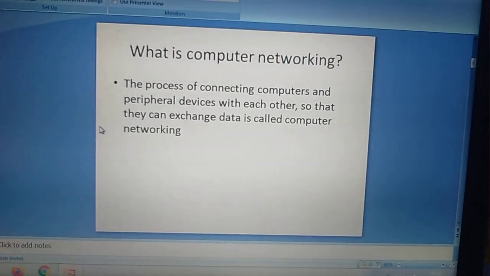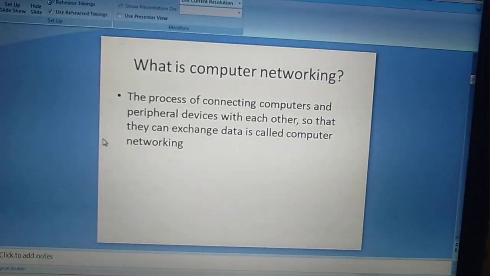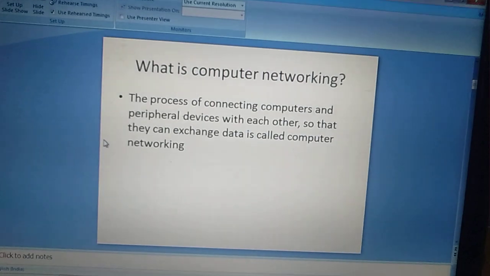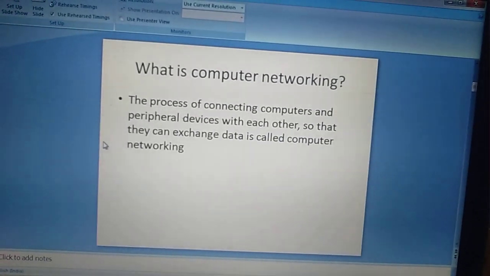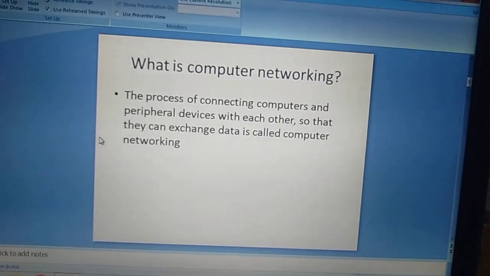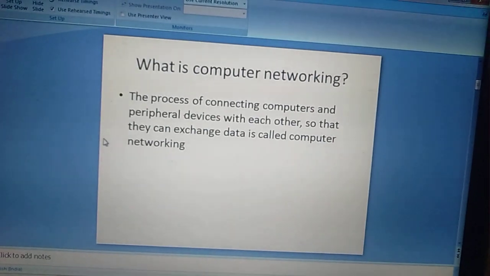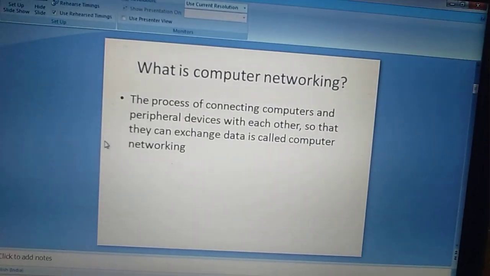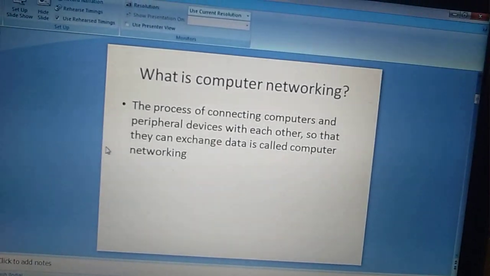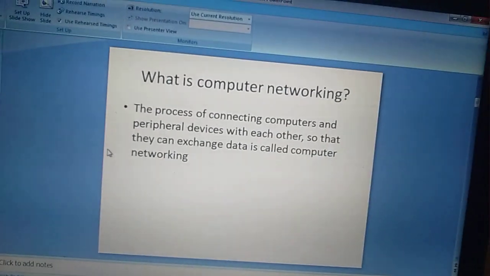The process of connecting computers and peripheral devices with each other so that they can exchange data is called computer networking. Means the process of connecting computers is called computer networking. And here peripheral devices means the other devices like printer, scanner, speakers. The other devices can also be connected with the computer and it is called computer networking.